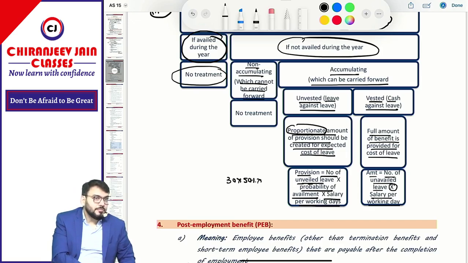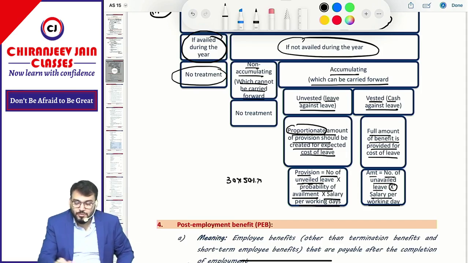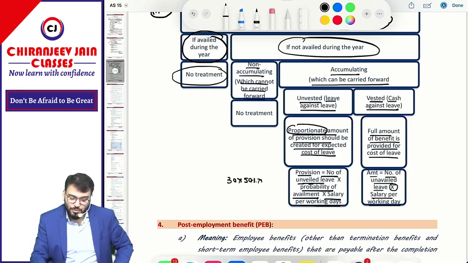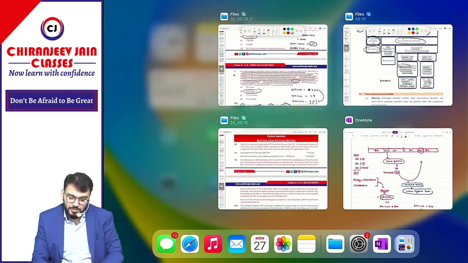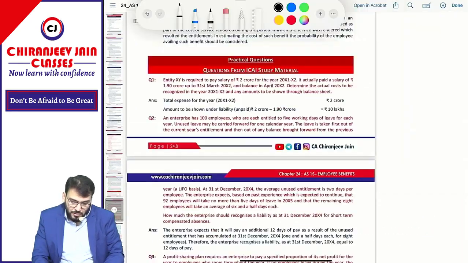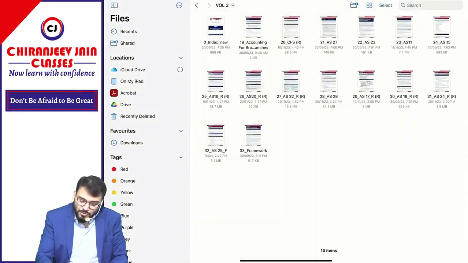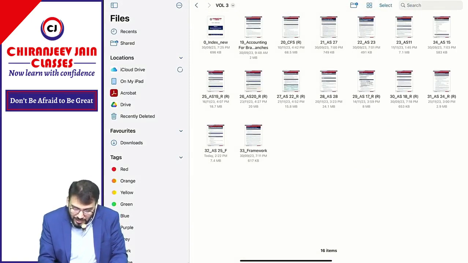Understood? Have you understood? Simple. Have you understood? No question. What can I do? Can I do anything? I can't do anything. I can create many questions, but I don't want to create because I know they will not create. चलेगा ना?